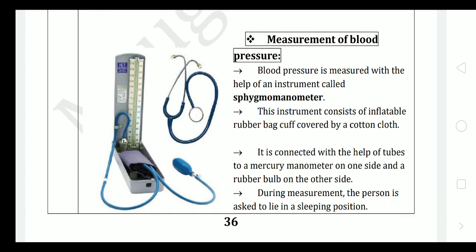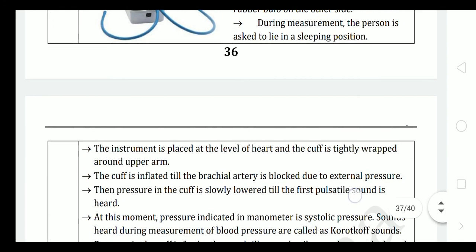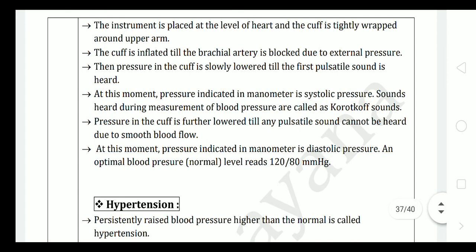Next part, that is measurement of blood pressure. Blood pressure is measured with the help of an instrument called a sphygmomanometer. This instrument consists of an inflatable rubber bag cuff covered by a cotton cloth, connected with the help of tubes to a mercury manometer on one side and a rubber bulb on the other. During measurement, the person is asked to lie down. The instrument is placed at the level of the heart and the cuff is tightly wrapped around the upper arm.